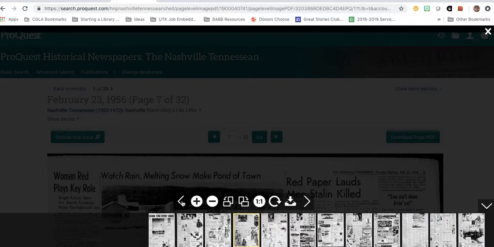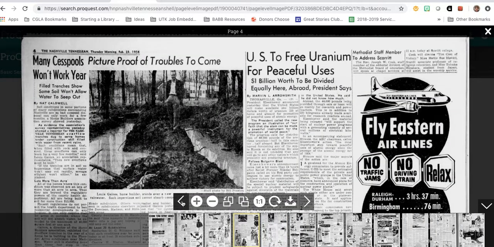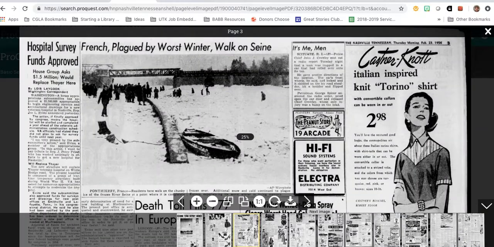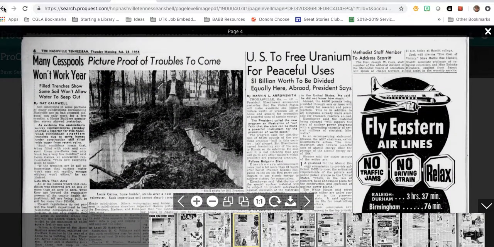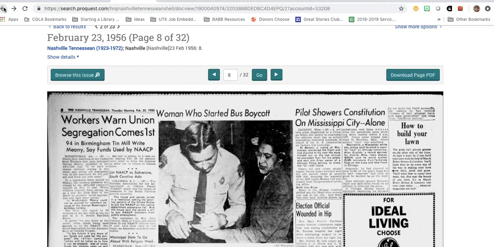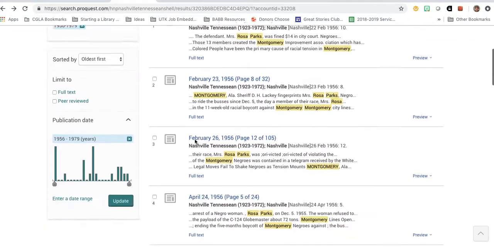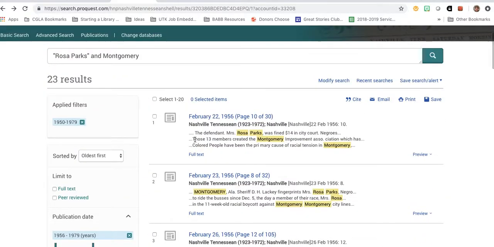So have the kids look. They can look at ads. They can kind of make some cultural observations of the time. And yeah, what was important? What else was going on? What was the climate of the time? And what was going on around the world at the same time that this was reported on? And what is the lens it was reported on? Of course, being from a Tennessee paper. There are other national papers that we can look at. But this is the ProQuest document.